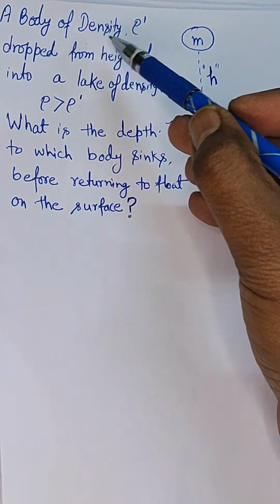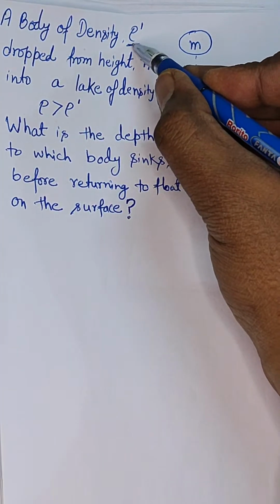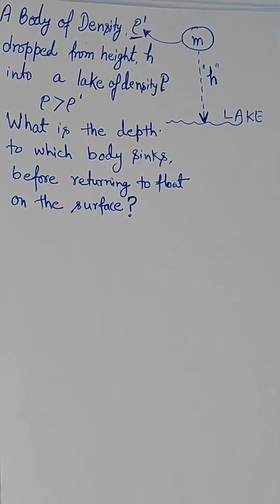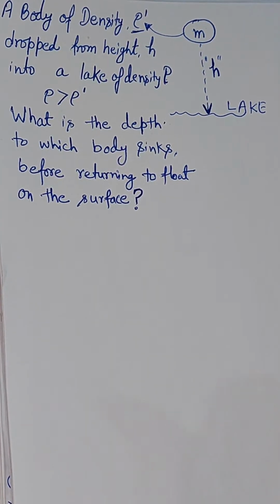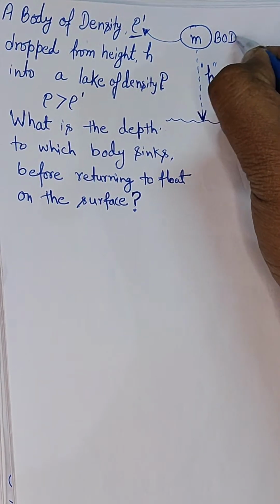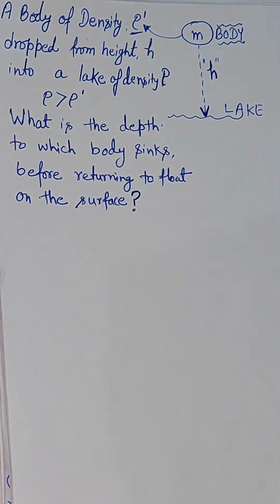You can see a body of density rho dot, with a mass m, where m is the mass. So let me write, this is the body which we have assumed.